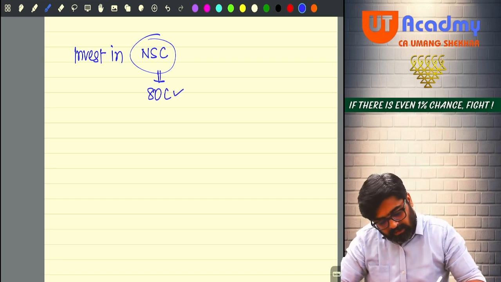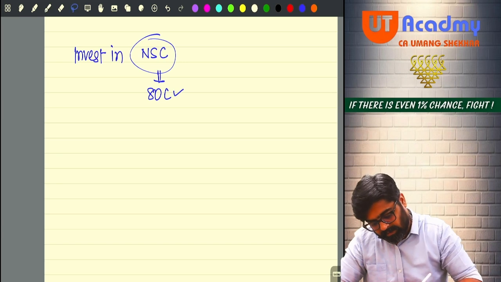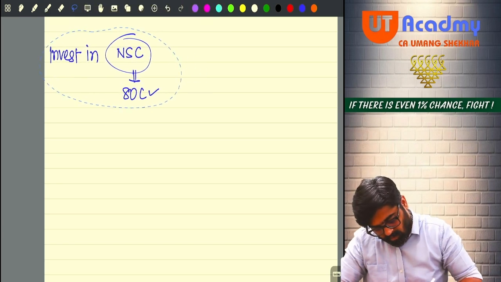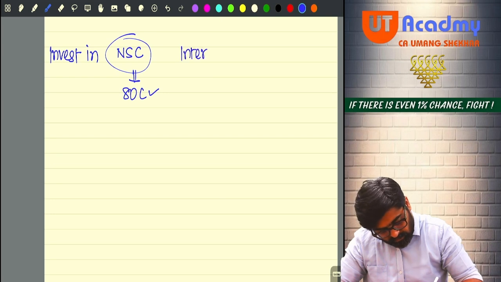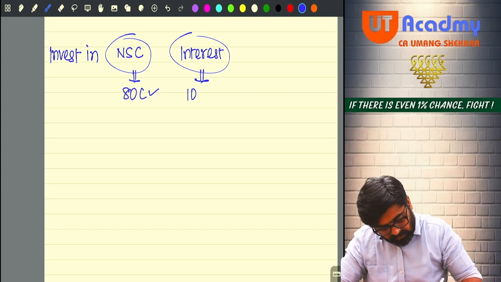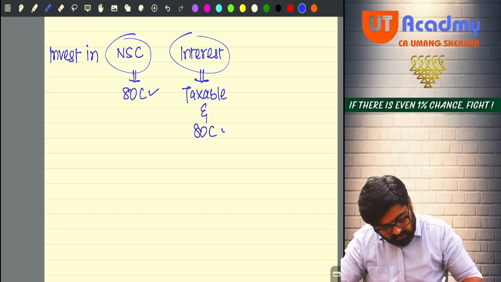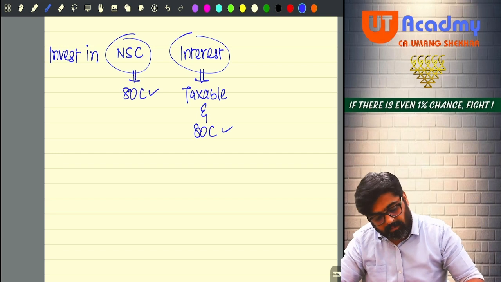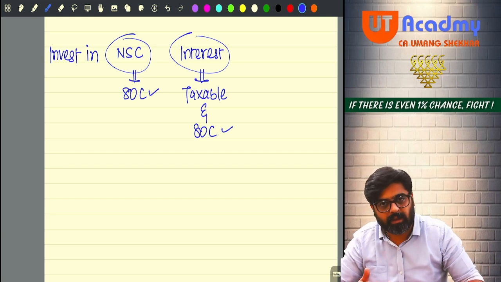Now on that investment, whatever returns you get in the form of interest, the accrued interest is taxable. And then you are going to get the 80C deduction. And whenever the NSC maturity happens,